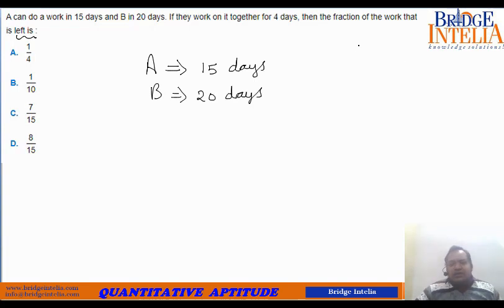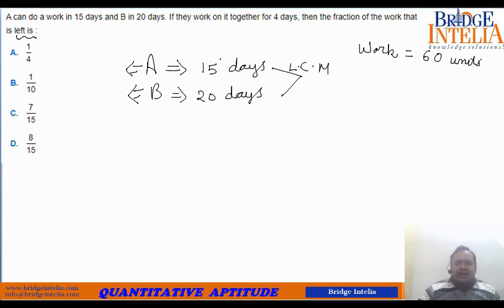What is the work? We don't know. So now let's define work. Take the LCM of these two numbers. LCM of 15 and 20 is equal to what? 60. So now we give some mathematical value to work. 60 units.